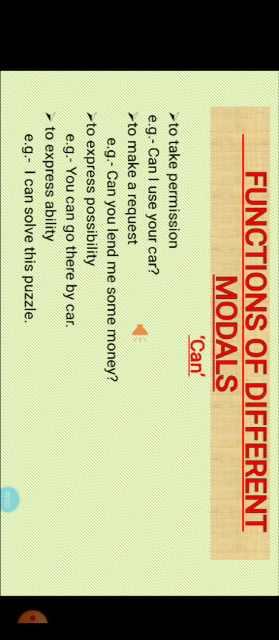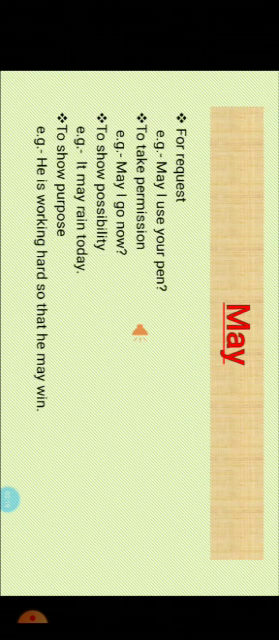Third, to express possibility. For example, you can get there by car. Fourth, to express ability. For example, I can solve this puzzle.